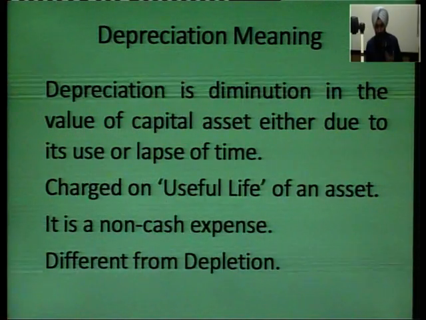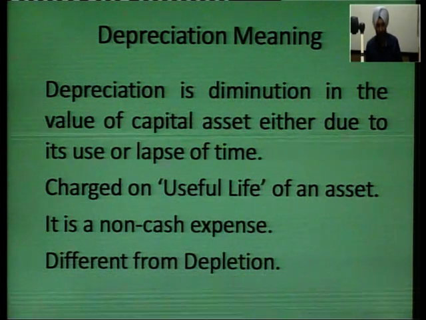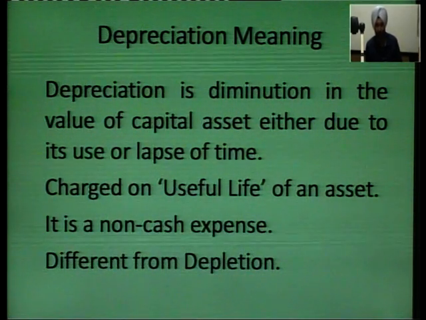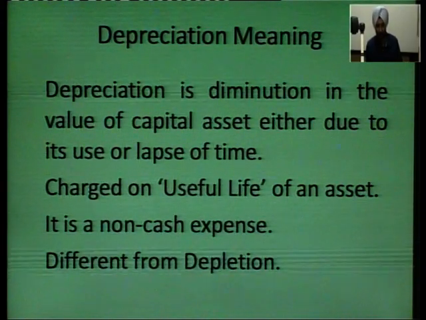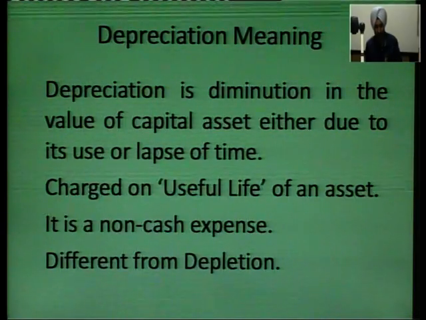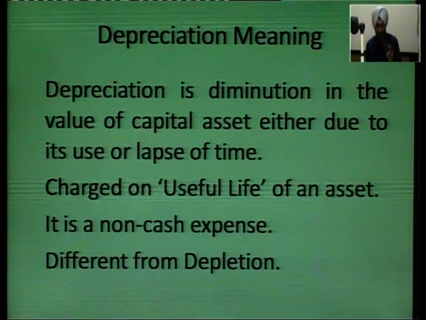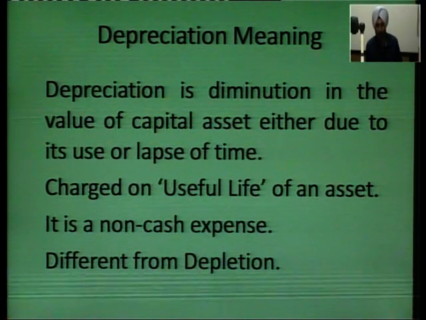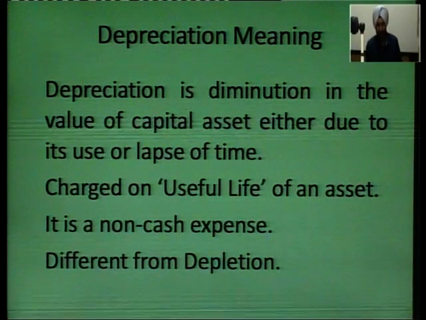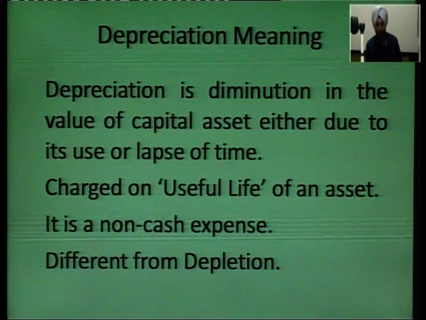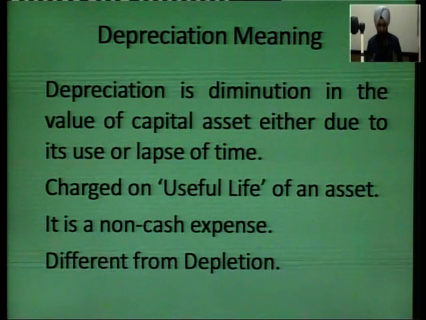Similarly, when things become obsolete, outdated, in those cases also there is a diminution in the value because of obsolescence. That obsolescence is again related to becoming outdated, that is lapse of time. So, in this definition there are 4 keywords: diminution, capital asset, use, and lapse of time. This is the meaning of depreciation.